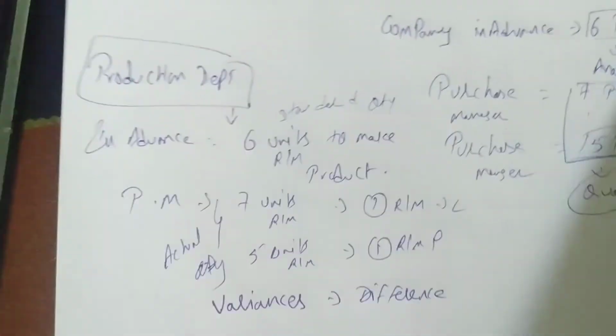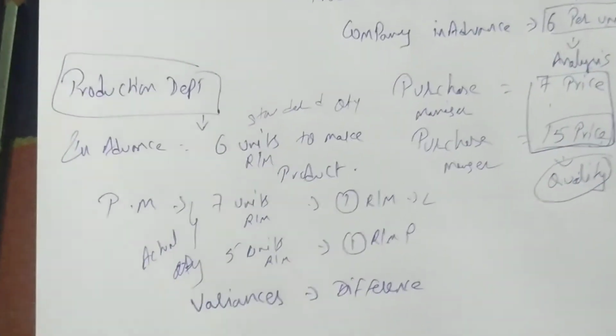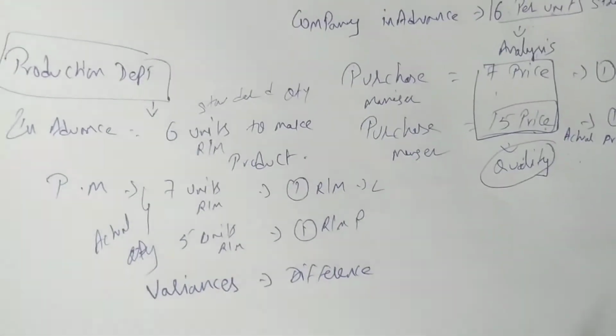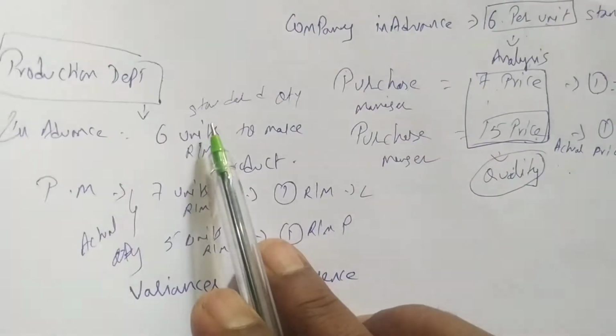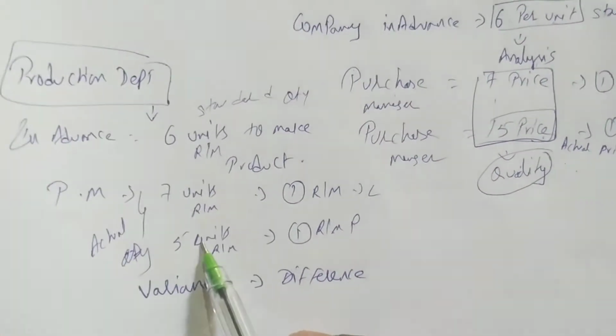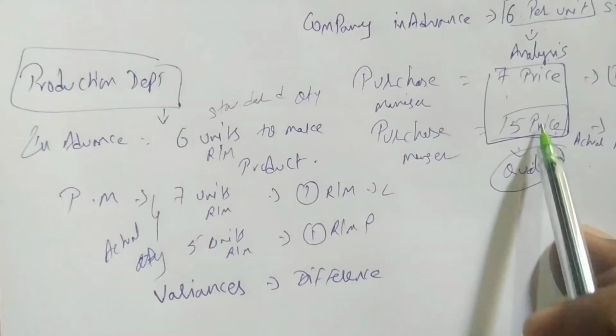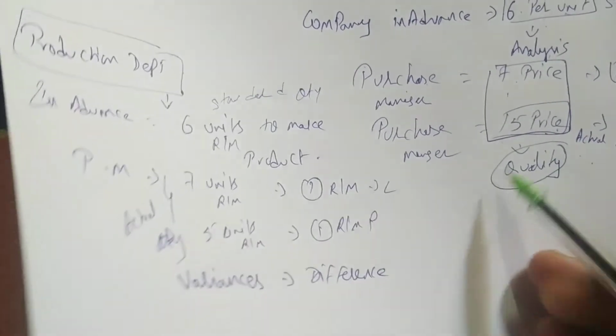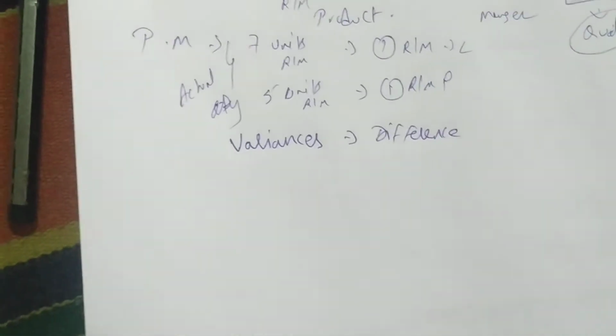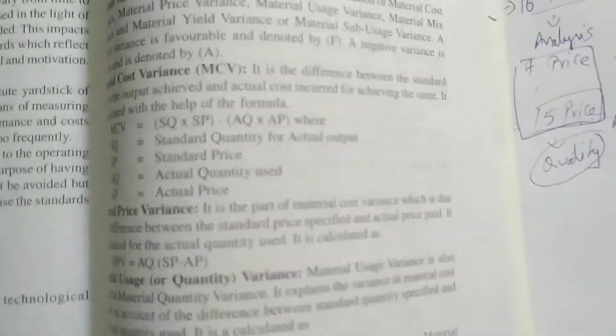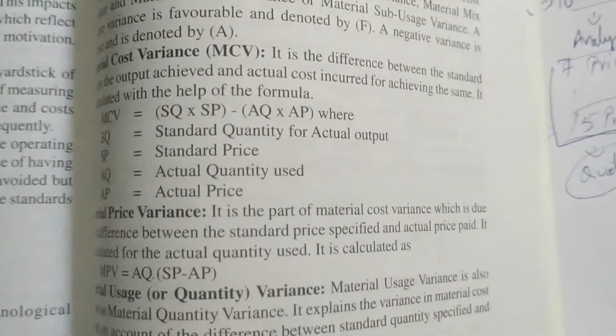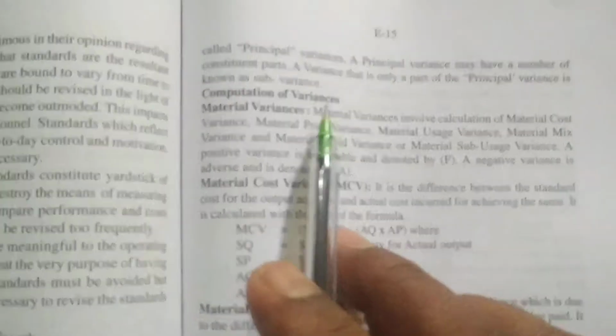So standard price and standard quantity will be fixed by the company, and the purchase manager who is doing the act, and the production department who is doing the activity, is called actual quantity or actual price. Okay, easy. Now material cost variance. You understood, right? Standard is fixed by the company, actual is done by the managers. Now see here, we have a formula.